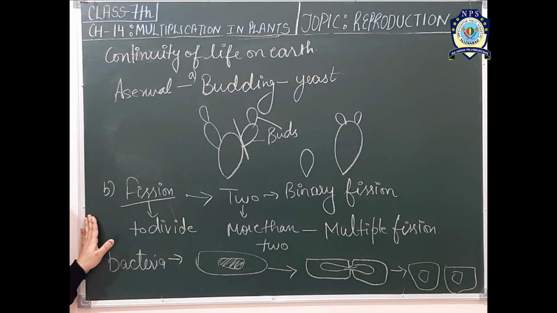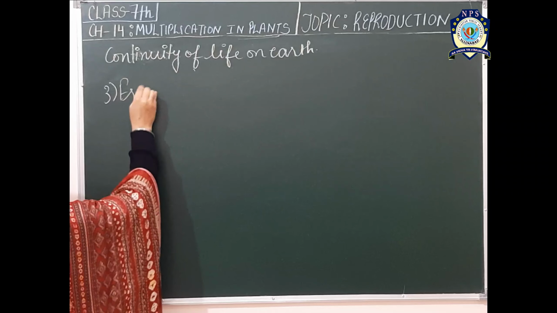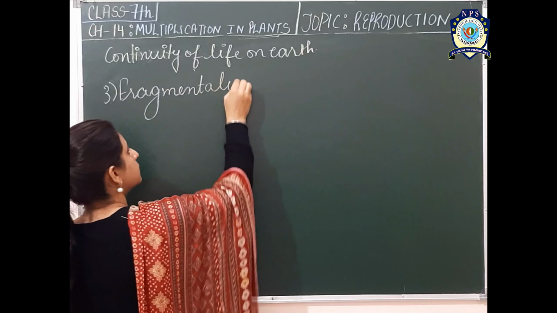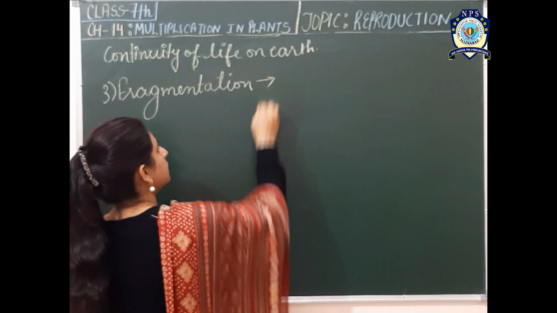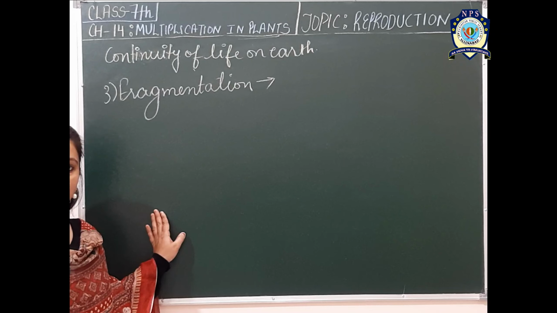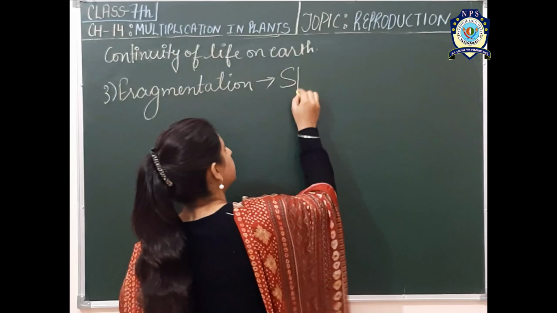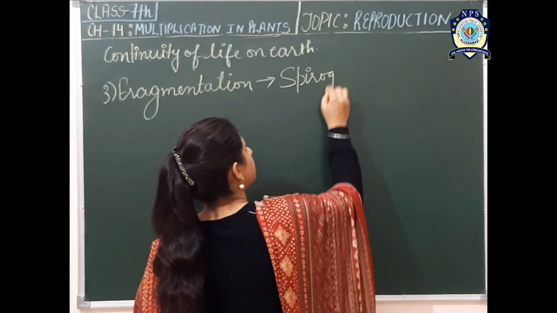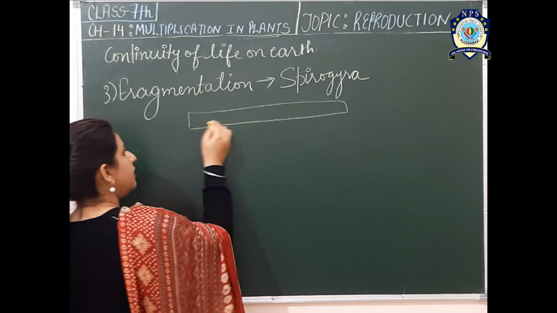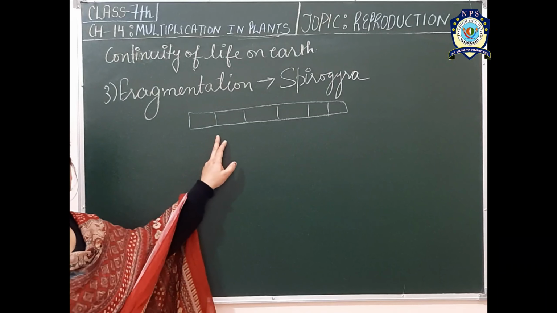Now the third process is fragmentation. This type of asexual reproduction can be easily seen in case of algae. So if we take an example of Spirogyra, it has a filamentous body, means there is a large filament, and this filament has this type of constrictions.